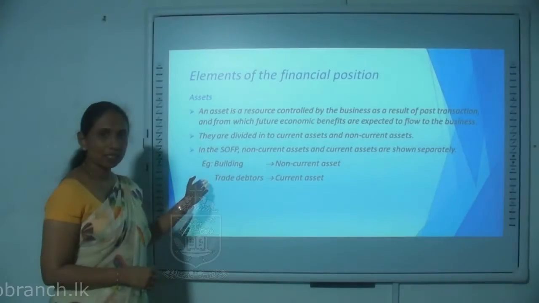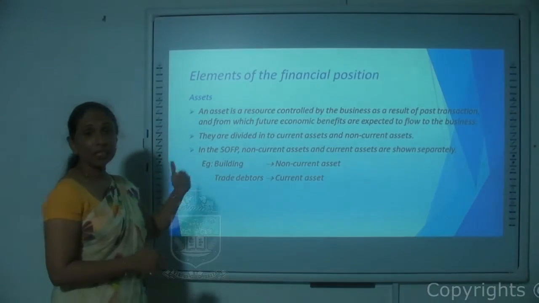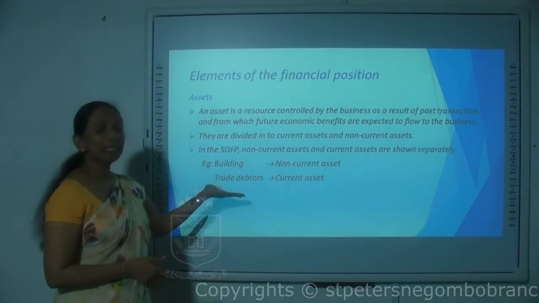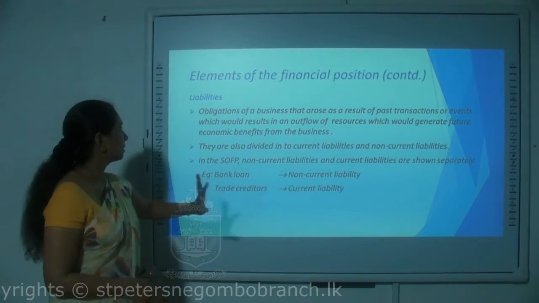One example for each is given here. Building is a non-current asset, while trade debtors come under current assets.